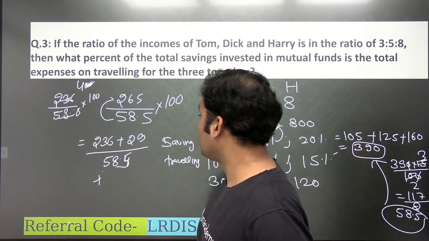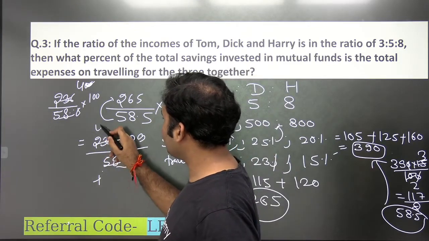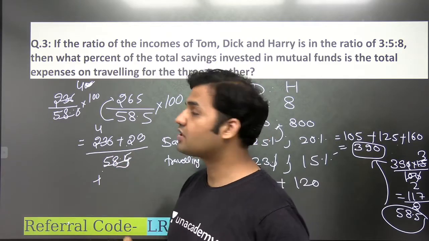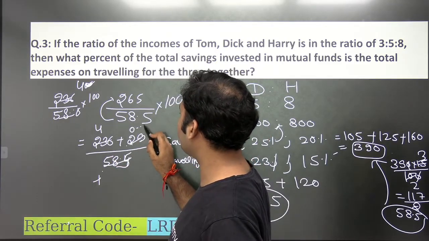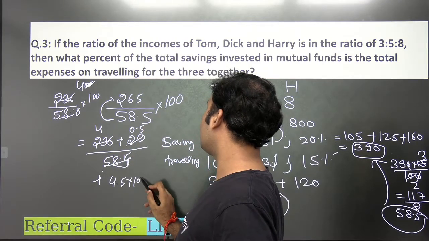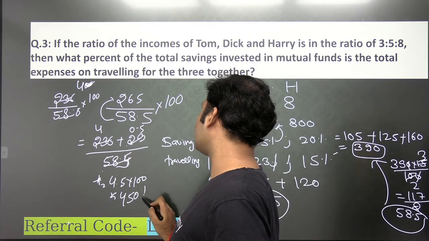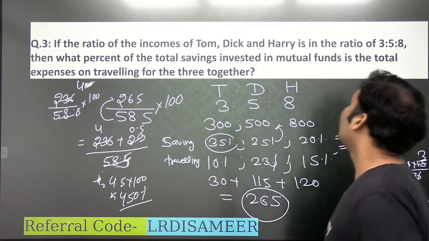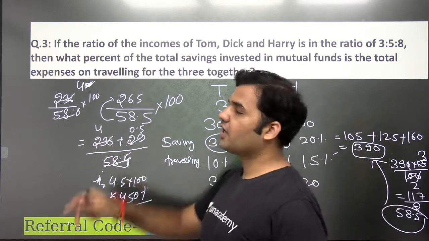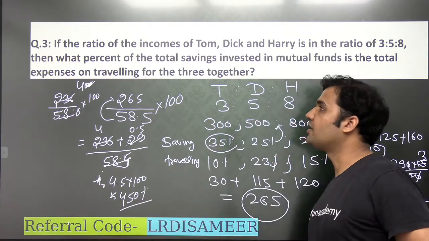Yes, so this is 400, and 29 as a percentage of 58.5 is approximately 50%, right? So this will be 0.5. So the complete multiplying factor is 4.5 into 100. So my closest answer will be 450%, right? So this will be the answer of the question, that the total money that they are investing on traveling as a percentage of mutual fund would be 450%. This would be the answer of the question, guys.